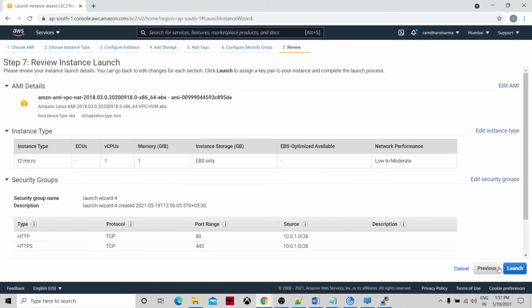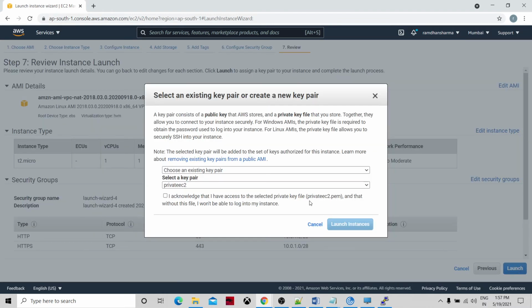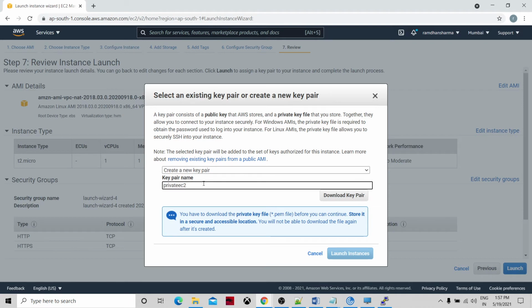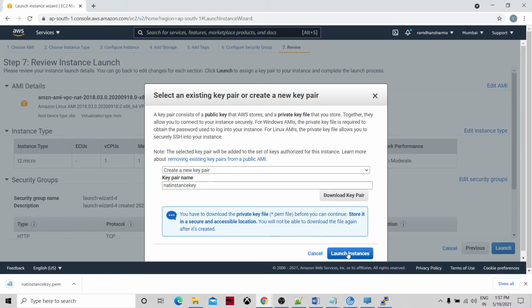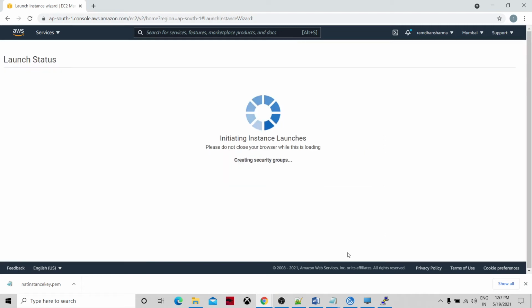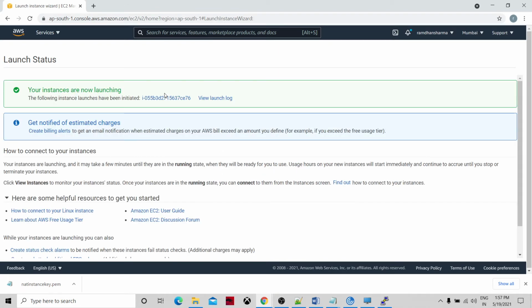So now review and launch. I'll just give a key pair. I'm just giving the NAT instance key pair. Okay, download and launch it. So this key can be used while logging into the NAT instance. So this will be an image, right? A machine image like any other EC2 instance, so we could go and log in.